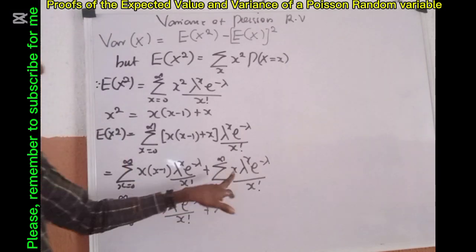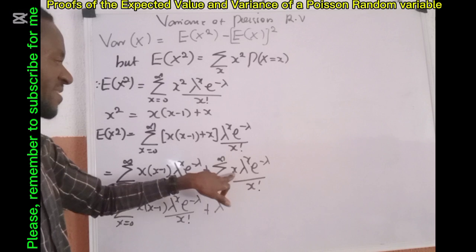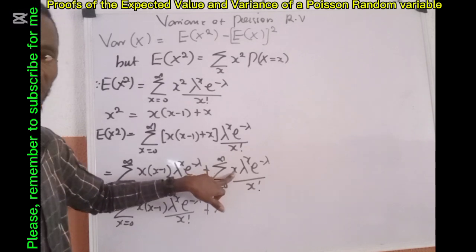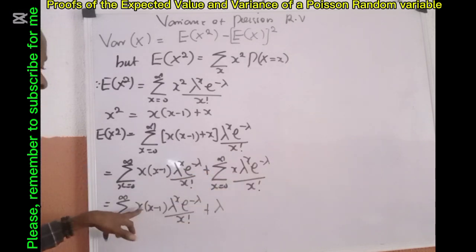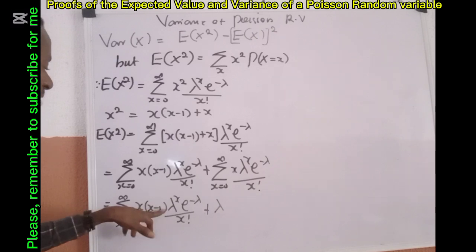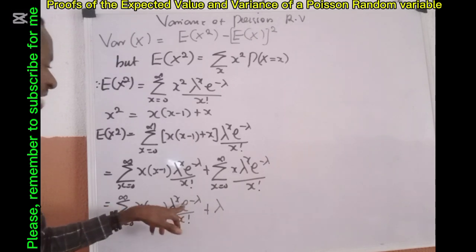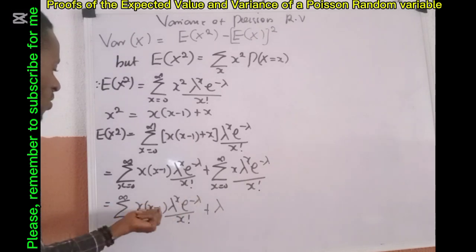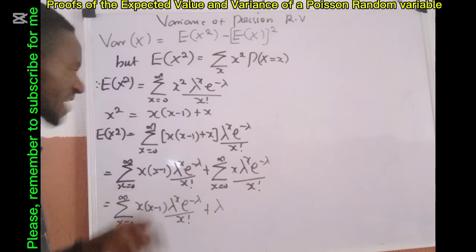Now, like I did before, my interest is how to remove x and x minus 1. But if you watch, you find out that this exponential minus lambda does not contain x. So I can bring it outside.